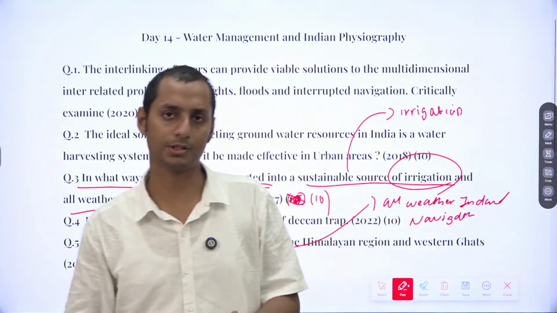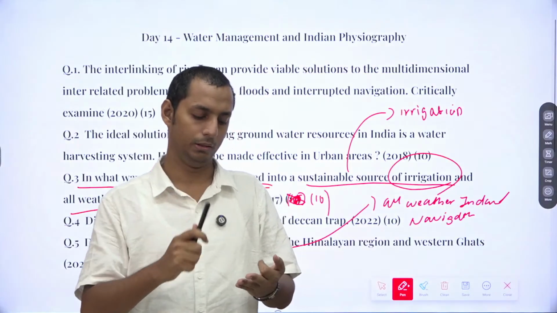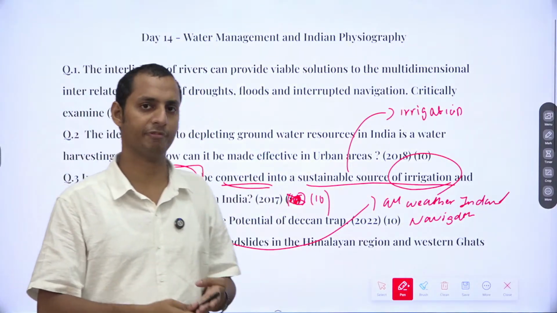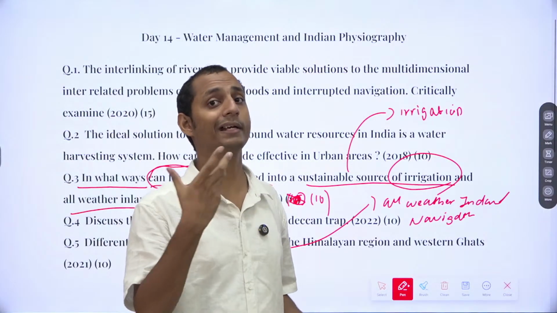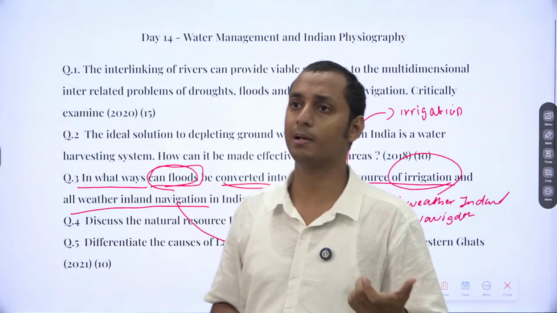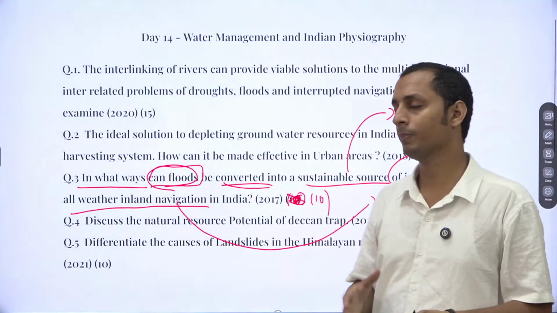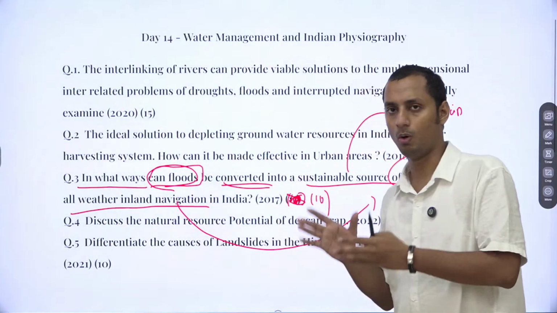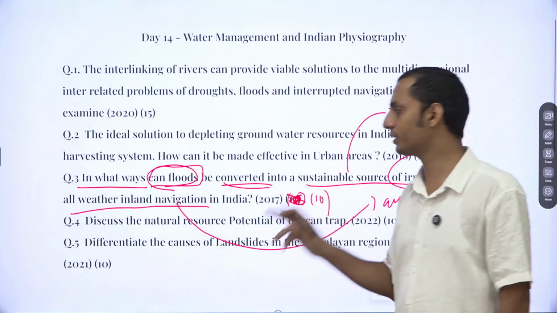You can mention the barrages, stormwater drainages. You can mention different canals. You can mention the different dams. You can also mention interlinking of rivers. The rivers can be interlinked so that floods don't happen and water can be diverted. Now you provide the same points for the body part also.